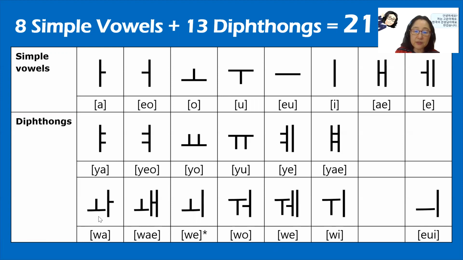So let's put the simple vowels together. So O plus 아, wa, and O plus 애, wae. And this one is a little exception, out of the 40 characters it doesn't follow the logic. So this one is O plus 이, but over time it changed so that we don't distinguish this sound, but pronounce it the same as this one. So this O plus 이 is also we.